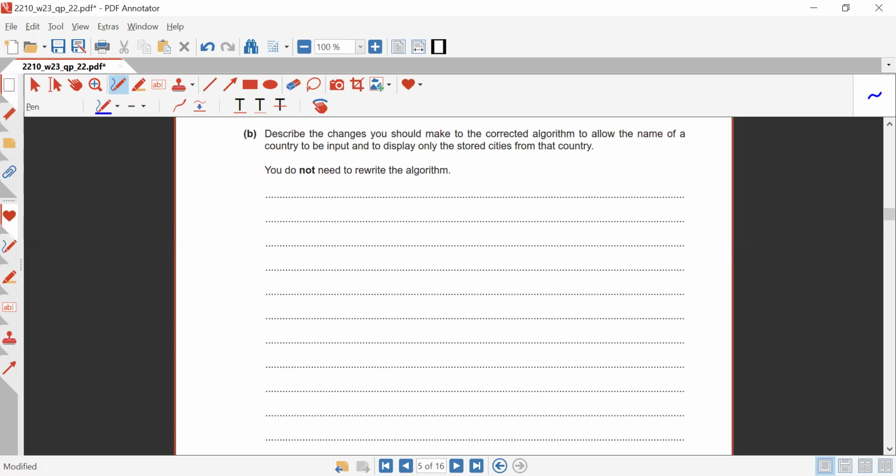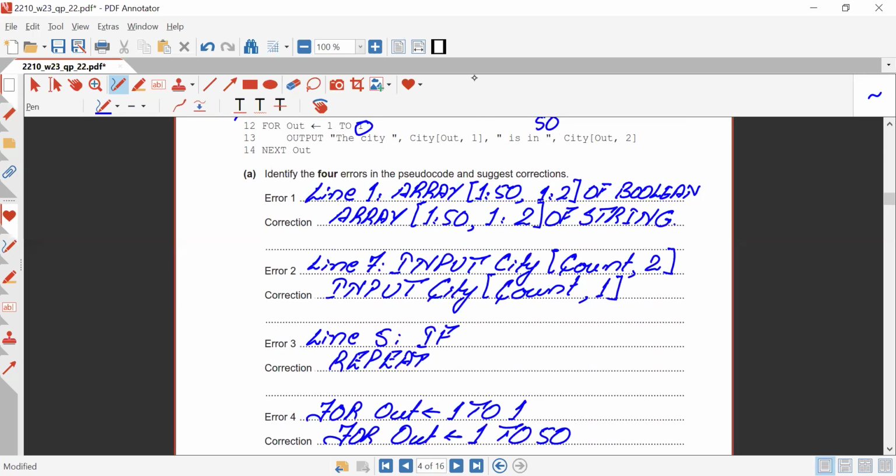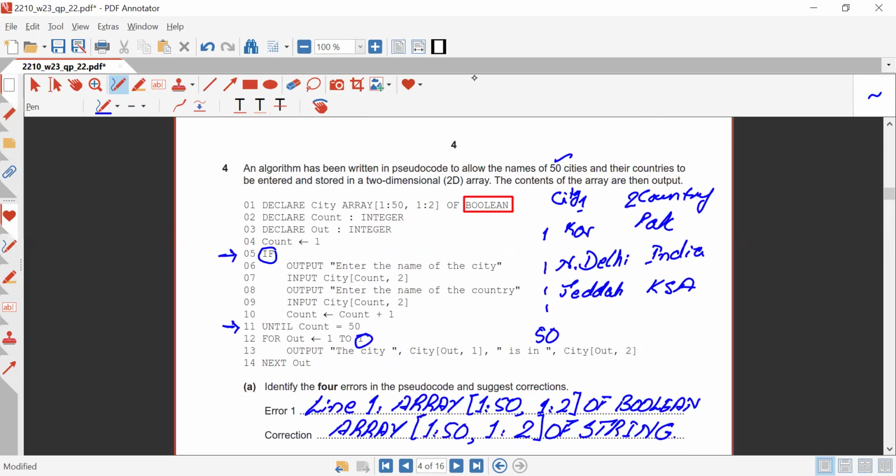You do not need to write the algorithm. We do not need to rewrite the algorithm. We just need to make the changes in the similar algorithm, or say what algorithm should be amended over here. So declare city will be fine, declare count will be fine, output will be fine, count will be fine. Now the conditions where we are going to input are fine as well.